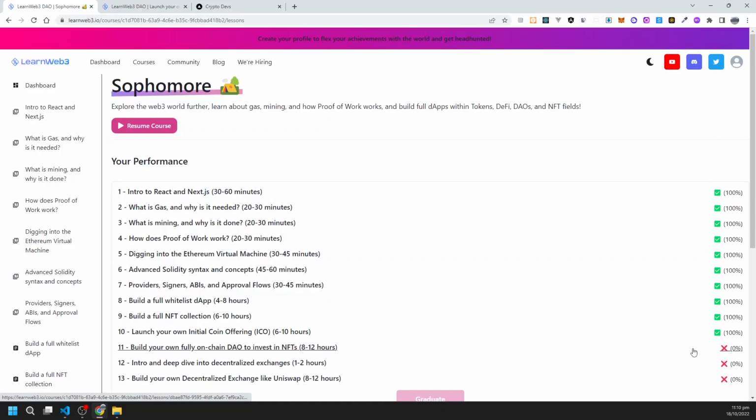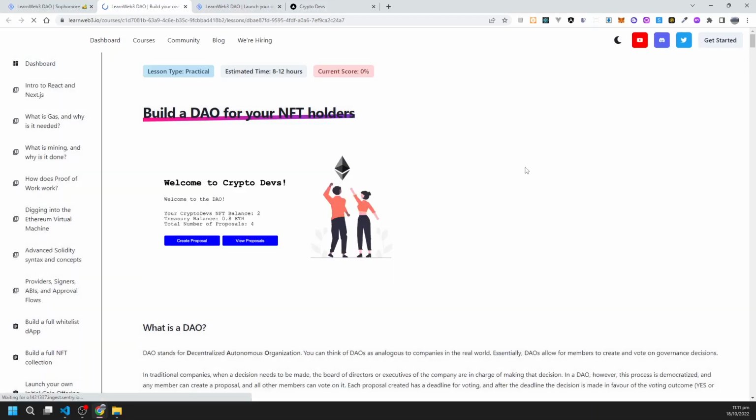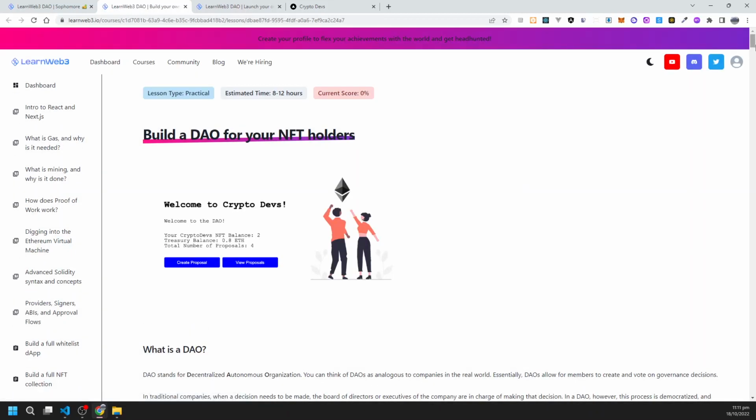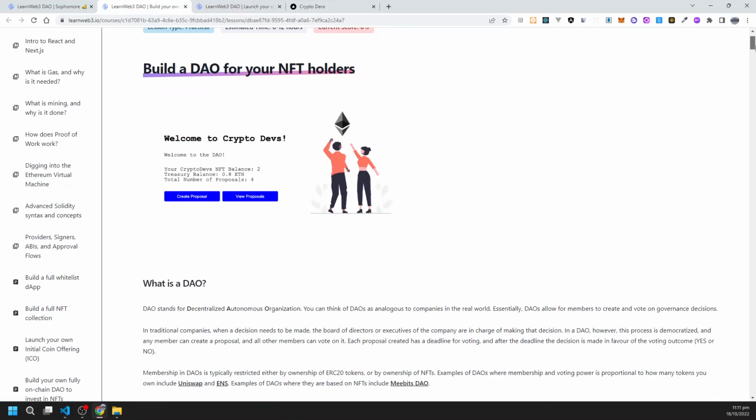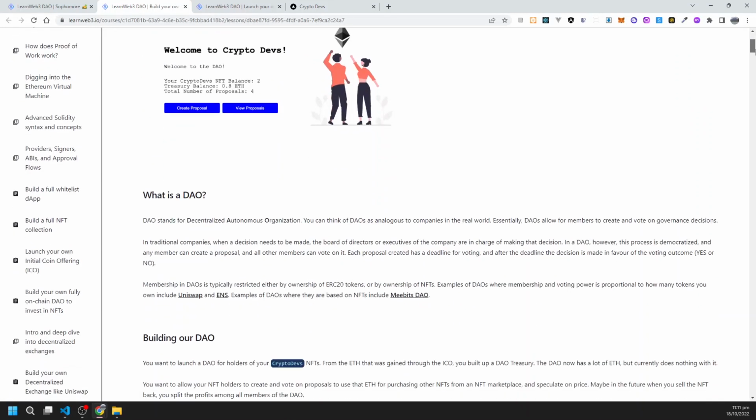So here we have completed 10 sections of this sophomore track. Now let's move on to 11.1, where we will build an on-chain DAO to invest in NFTs. Let's see. To build a DAO for your NFT holders.